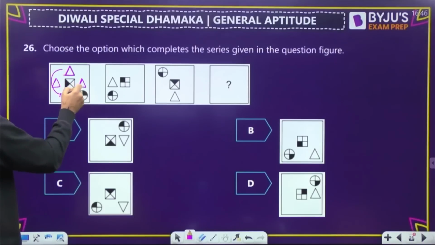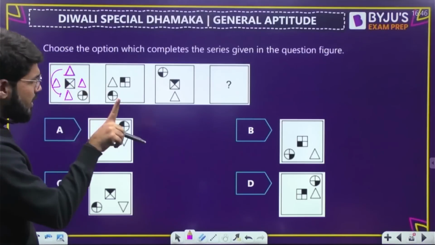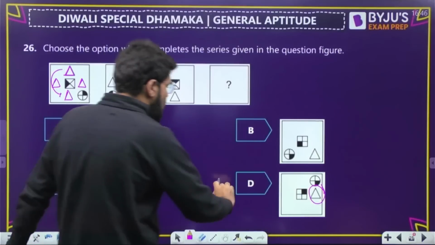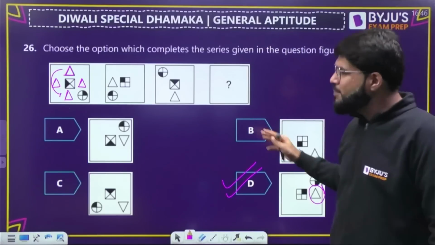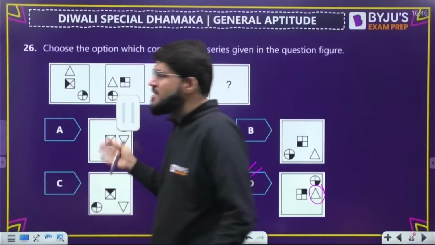So next position of the triangle, it's a hollow triangle, and that should be towards this right. That should be, and all of the triangles are pointing up only. Okay, so that is very clear, option number D. Even if you try to find other patterns, complete pattern find hoga, but no need to waste time. Sometimes a single observation can help you solve these picture-based questions.